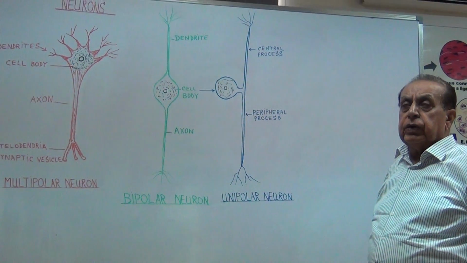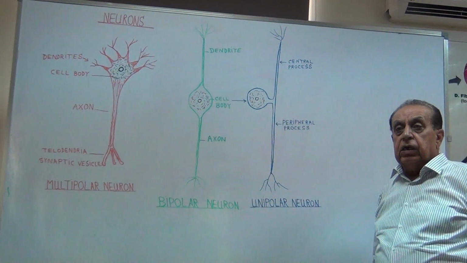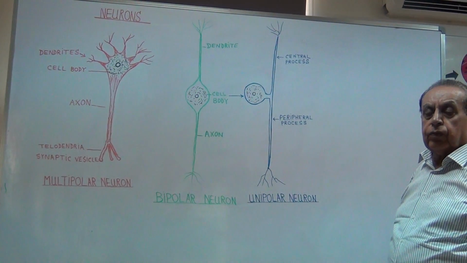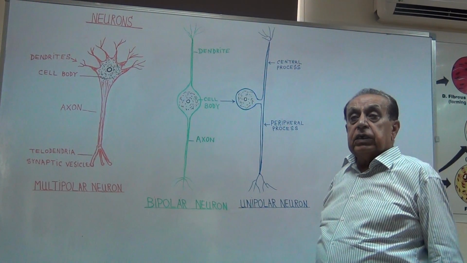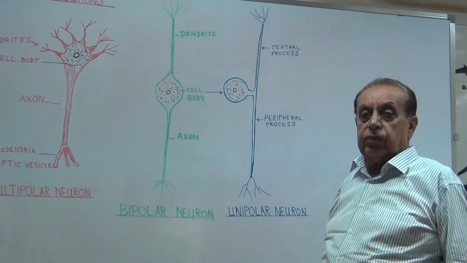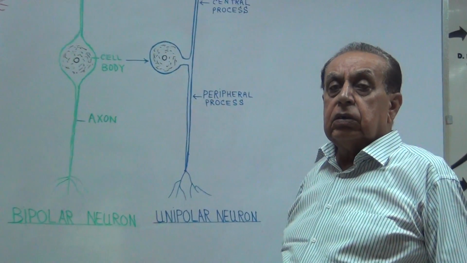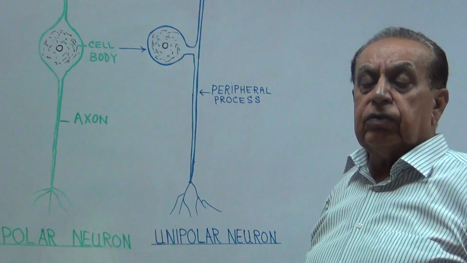There are three components. One is the neuronal tissue that contains the nerve cells called neurons. Neurons, these are the structural unit of the nervous tissue.